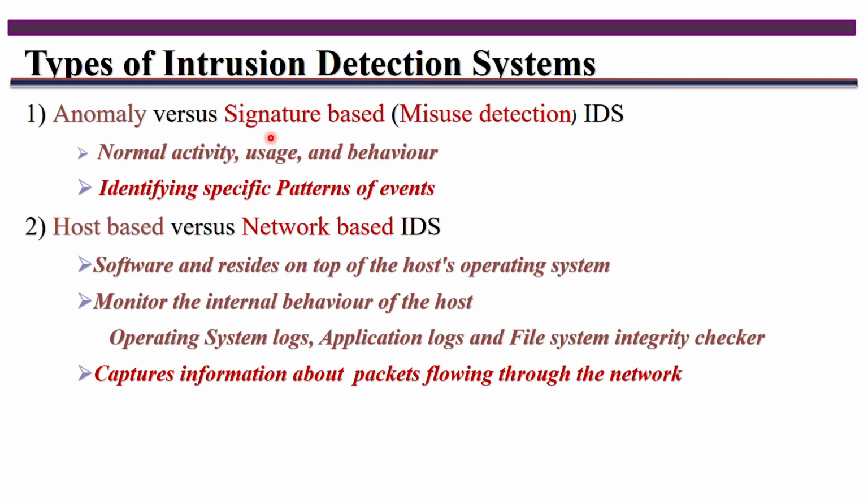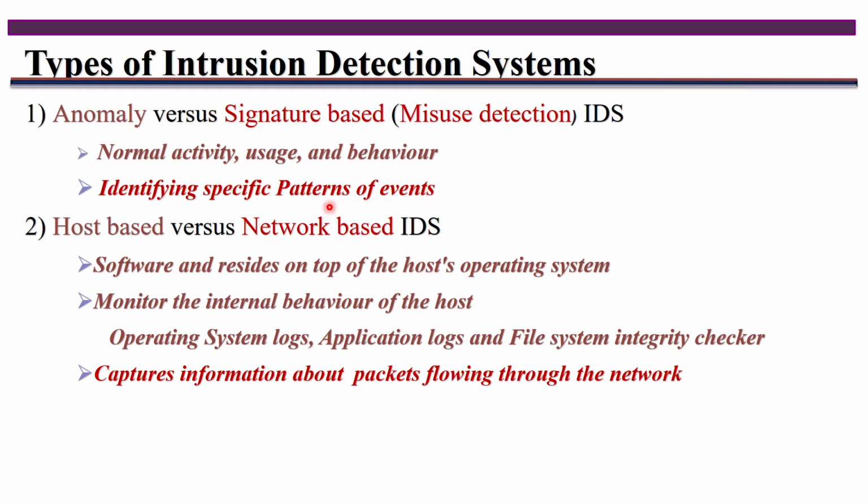Next one is signature based. Signature based is misuse detection. What is misuse detection? Identifying the specific patterns of events. So here you have to identify the specific patterns of the events, and based on the event patterns, you have to decide whether it is genuine or not.